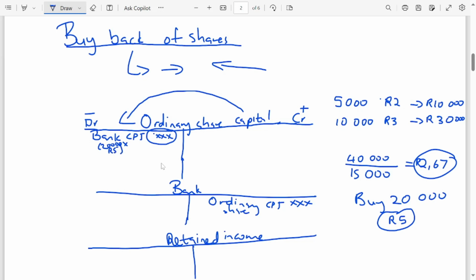We're not going to use the 5 rand. Remember, I said you need to use the average price. So we're going to multiply by 2 rand 67 cents.